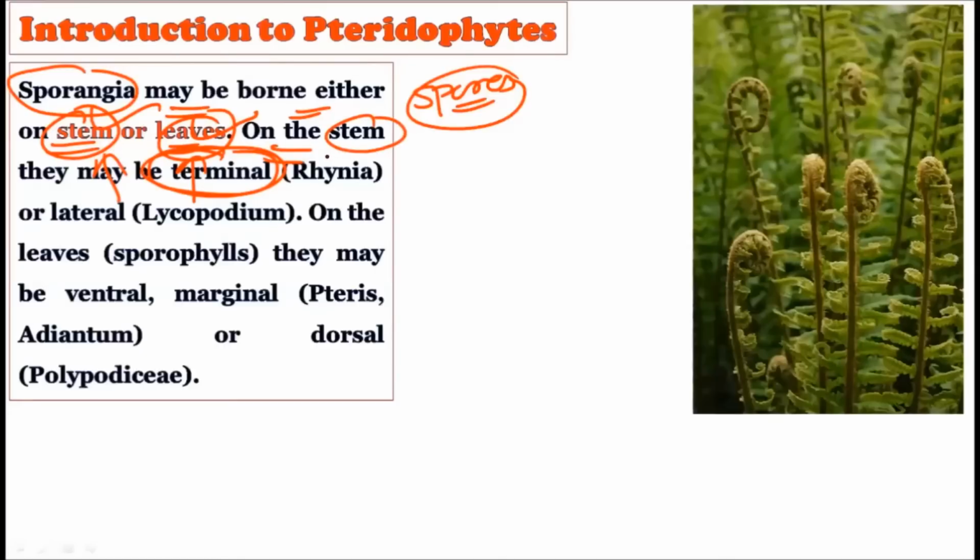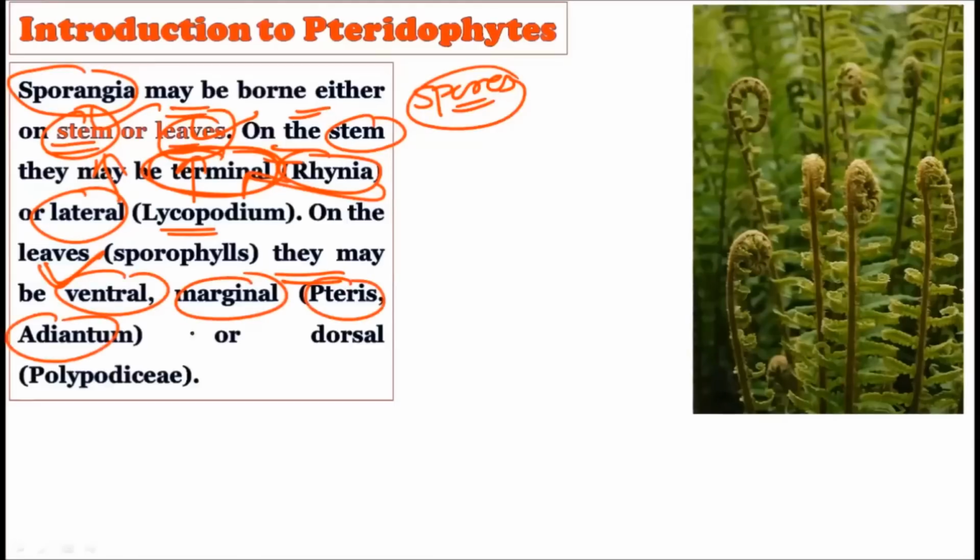In such a condition, we have the example of Rhynia, because in Rhynia we find the terminal sporangia, or they may be lateral, as in Lycopodium. And if they are born on the leaves, then they may be ventral or marginal, as found in Pteris and Adiantum, or on the dorsal side of the leaves, as in the Polypodiaceae family. So depending upon where the sporangia are born, in different types of species, these sporangia take different places to grow.